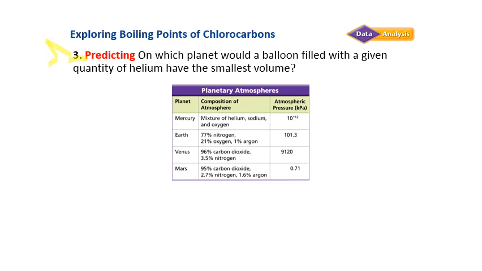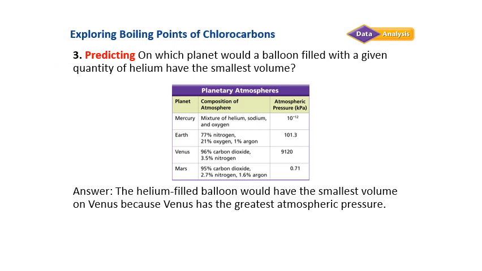On which planet would a balloon filled with a given quantity of helium have the smallest volume? And that would be Venus, because Venus has the greatest pressure. It would actually kind of smush it down.